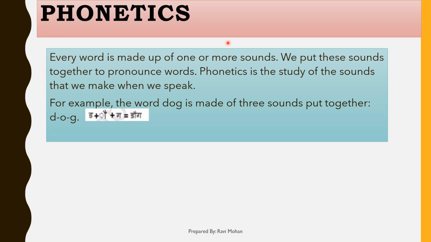Next is phonetics. First of all, we should know what is phonetics. Phonetics is the study of the sounds that we make when we speak or when we have a conversation. As we know, every word in any language is made up of one or more sounds. When we put these sounds together, then we pronounce a word. For example, there is a word that is written dog, meaning dog. When we speak, then we generate different kinds of sounds like d, o, g. Then it will make a complete word, that is dog.